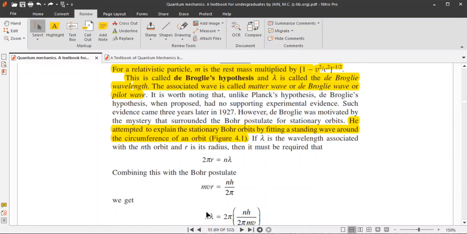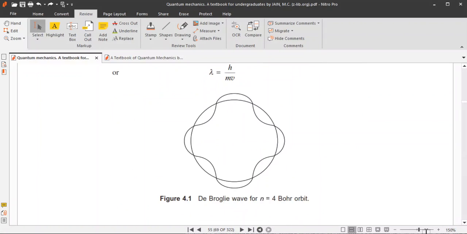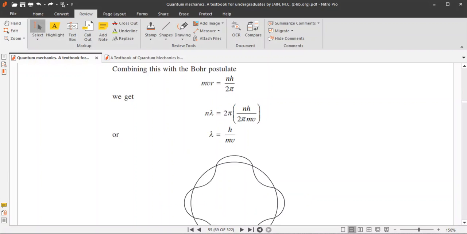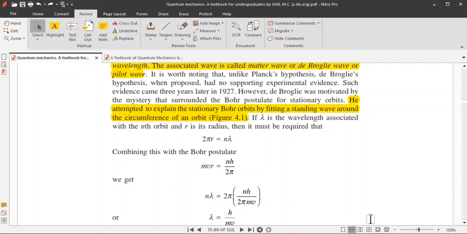De Broglie attempted to explain the stationary Bohr orbits by fitting a standing wave around the circumference of an orbit. So this circle is a particular orbit, that is the n equal to 4 Bohr orbit. De Broglie tried to fit the orbit with a standing wave. So it requires that the circumference of the orbit, 2 pi r, should be n times the wavelength.